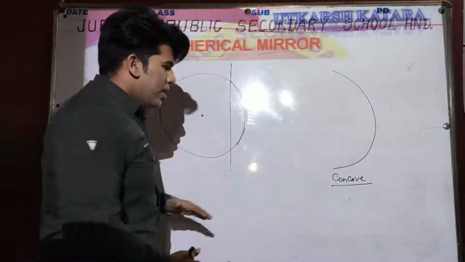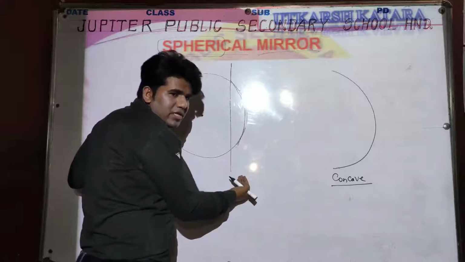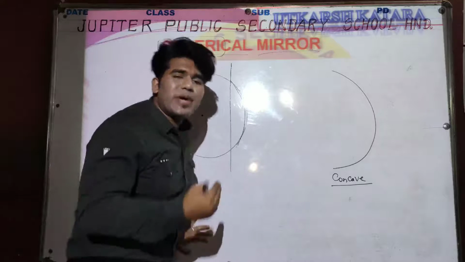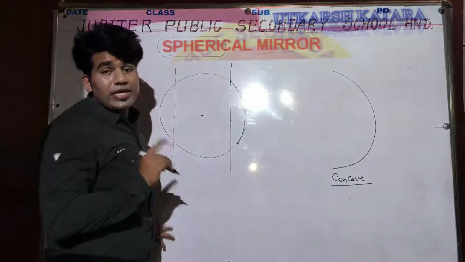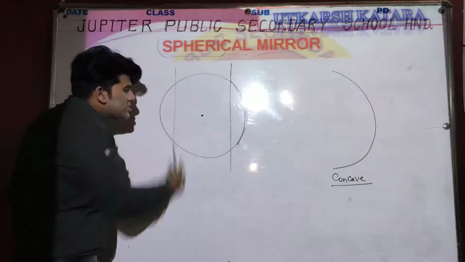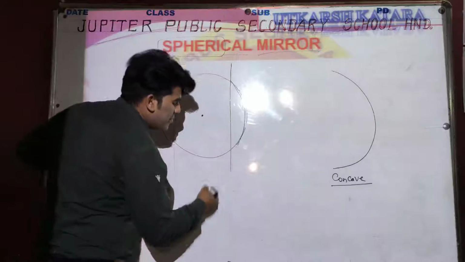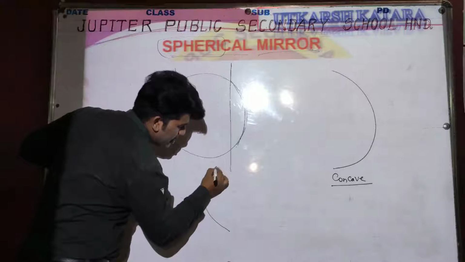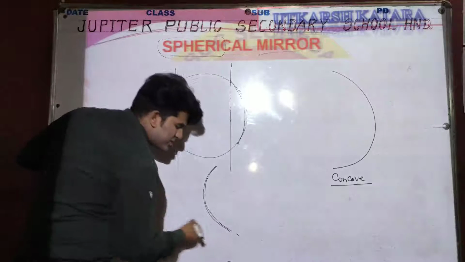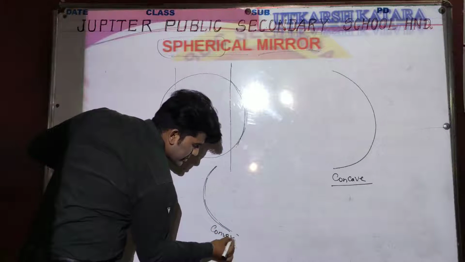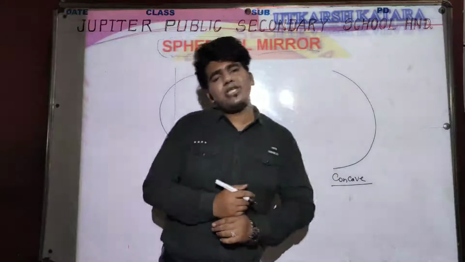Definitely, if we cut the right side, then the second type of spherical mirror we will get by cutting the left side. Yes, by cutting the left side. When we cut the left side of this sphere, then we will get a C-like structure, and this C-like structure is known as convex. Yes, convex. I am talking about the basic concept of the spherical mirror.